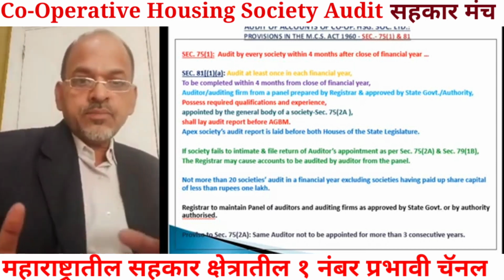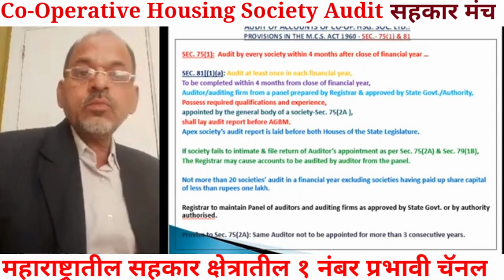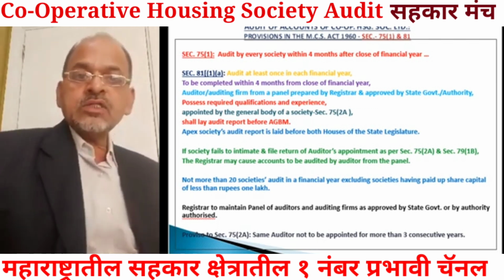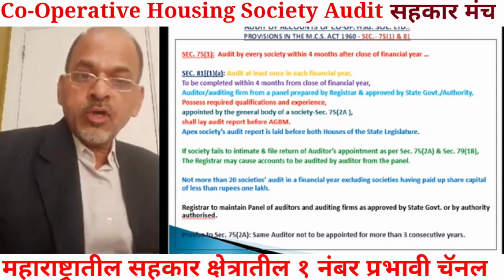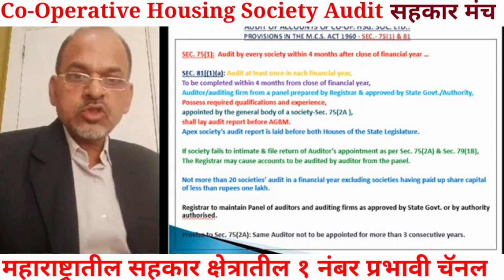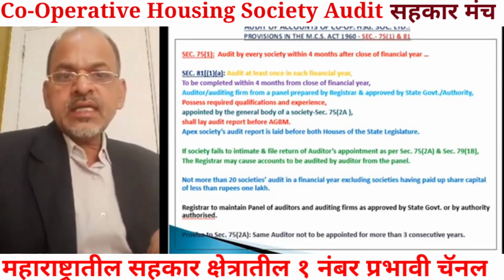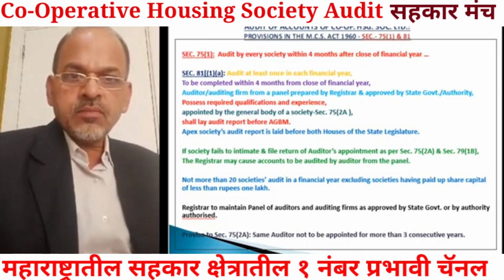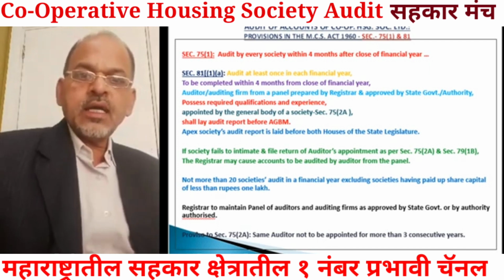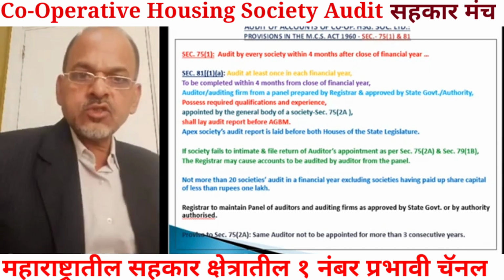So under these provisions, it is mandatory to file return of appointment of auditors. Once you file return of appointment of auditor, and intimate the registering authority that your society has appointed auditor, then the registrar will confirm that the society has appointed at society's level only the statutory auditor.